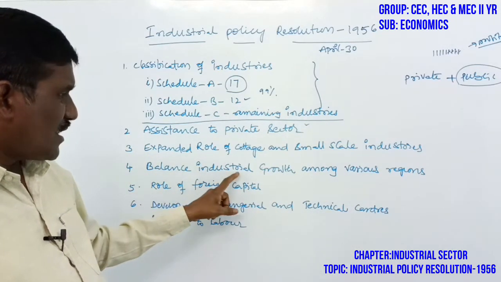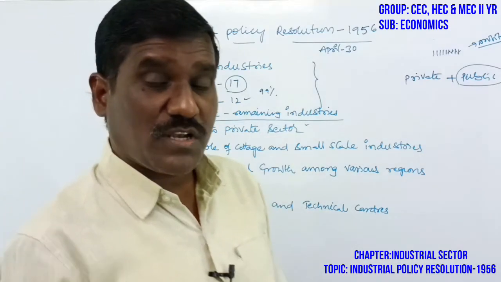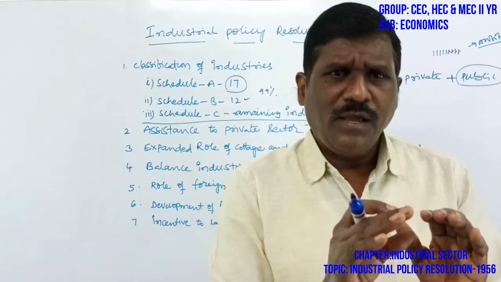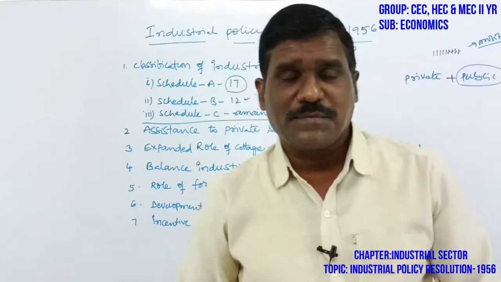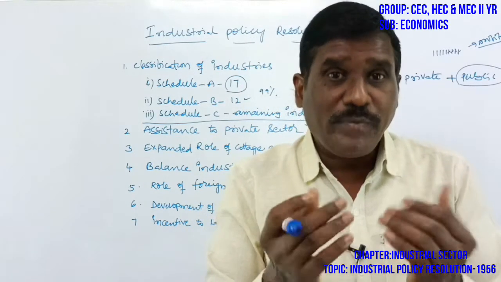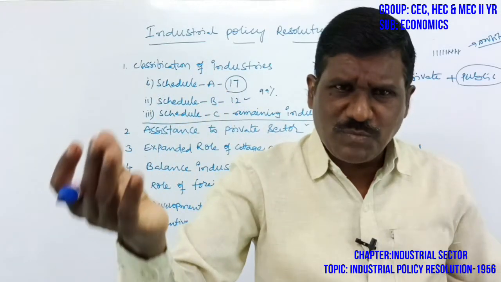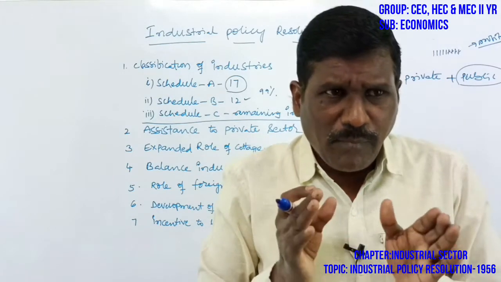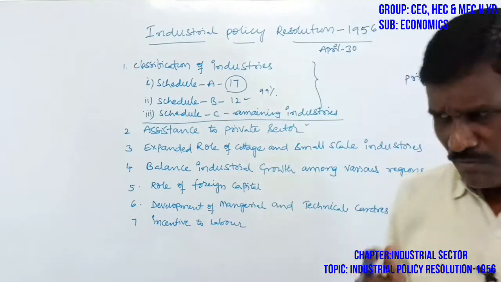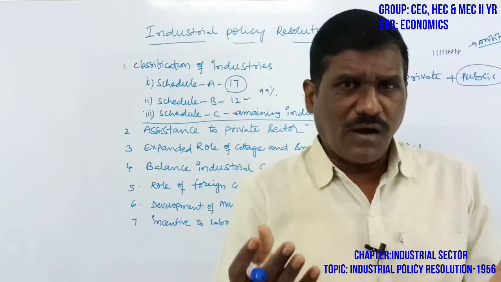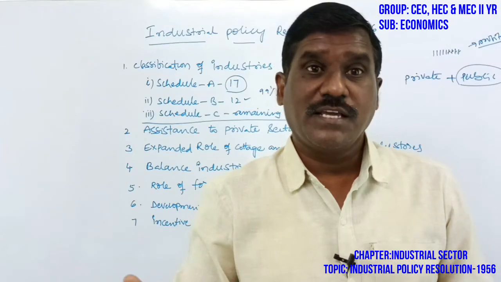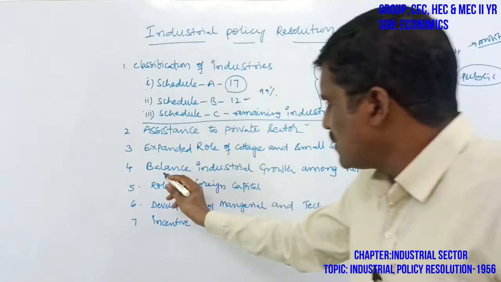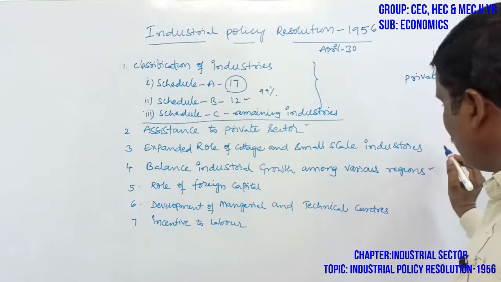Then balanced regional growth among the various regions. Yes, this is most important. Why? Because when the government establishes a number of industries in only one area, the remaining areas will be underdeveloped. So the industries which are established in India should have no regional imbalances. Regional balance is needed. In all the regions, small scale and cottage industries need to be established. Then only is there balanced industrial growth among the various regions.